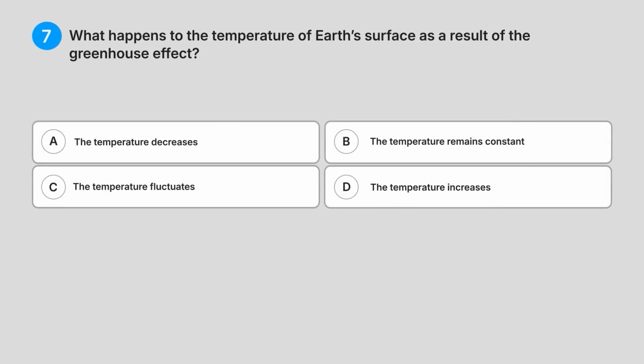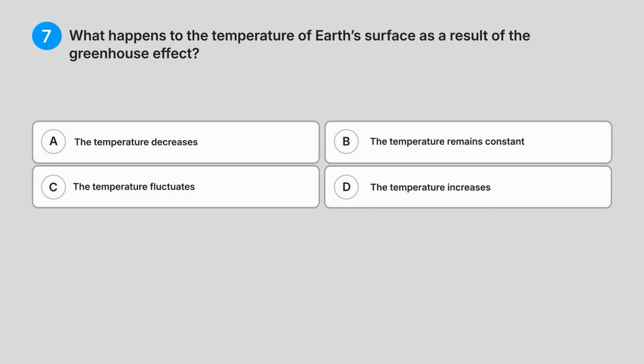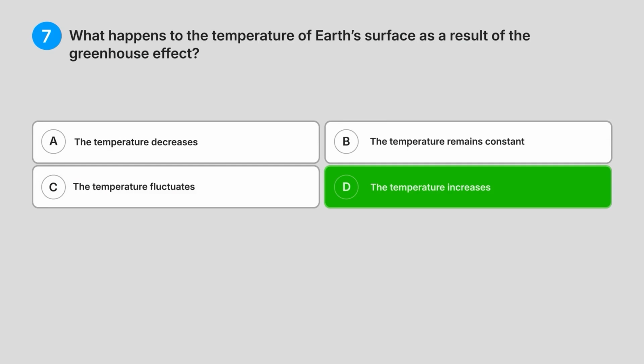Seven. What happens to the temperature of Earth's surface as a result of the greenhouse effect? A. The temperature decreases. B. The temperature remains constant. C. The temperature fluctuates. D. The temperature increases. Can you guess the answer? Correct answer, D. The temperature increases.